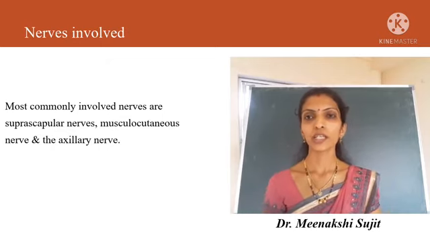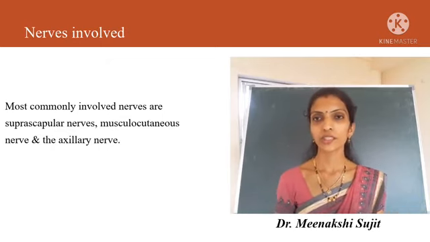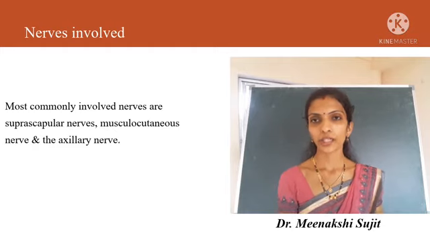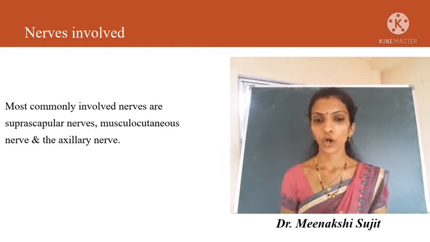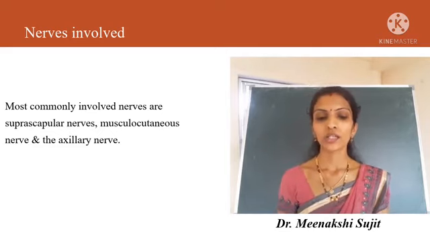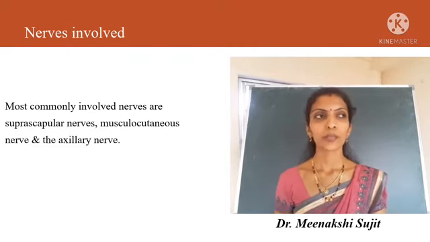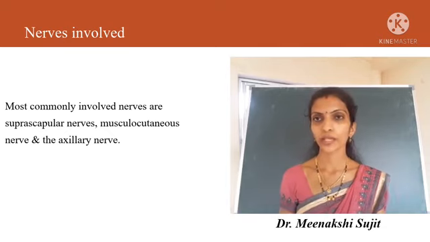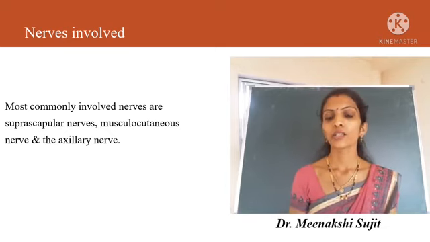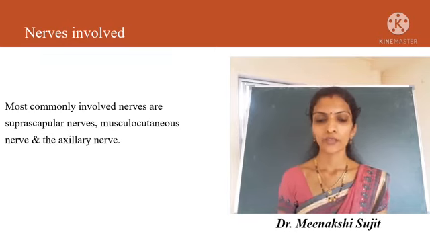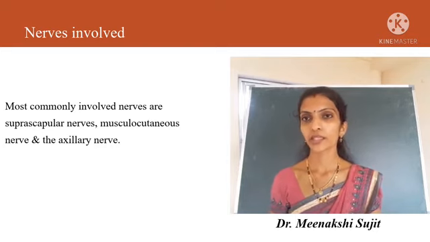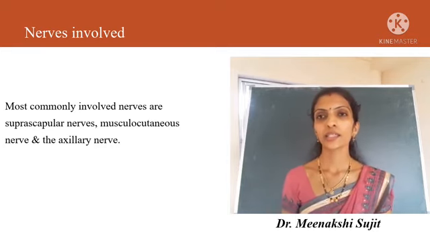Next, coming to the nerves. Which nerves are involved in Erb's paralysis? The most commonly involved nerves are the suprascapular nerve, musculocutaneous nerve and axillary nerve. These three nerves are particularly involved in Erb's paralysis.